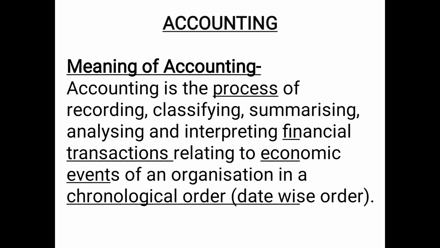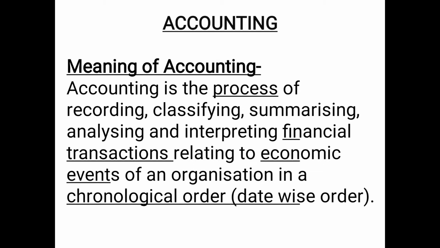That means those transactions, those buying, selling, payment, receipt, which can be measured in terms of money, related to economic events, that means finance related or money related events of an organization in a chronological order. Chronological order means date wise order.